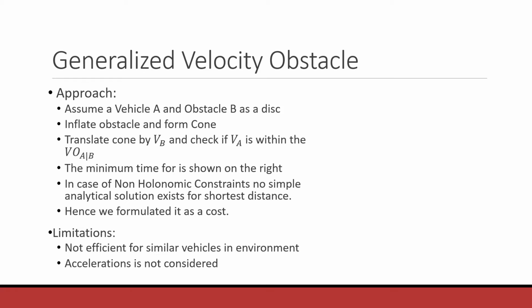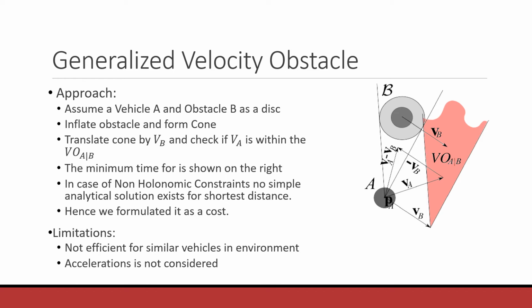First is the generalized velocity obstacle. Assume we have a vehicle A and a vehicle B, and both are formulated as disks. We can inflate B to a bigger disk using the Minkowski sum, form the velocity obstacle cone, and translate it by the velocity of the B obstacle. Using this, we can formulate a minimum time equation, which gives us the time at which the distance between these two would be minimum. It is a direct analytical solution for holonomic robots. But here we are using a non-holonomic robot, and hence there's no simple analytical solution for this.